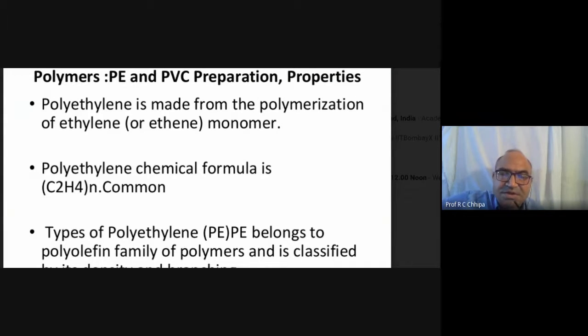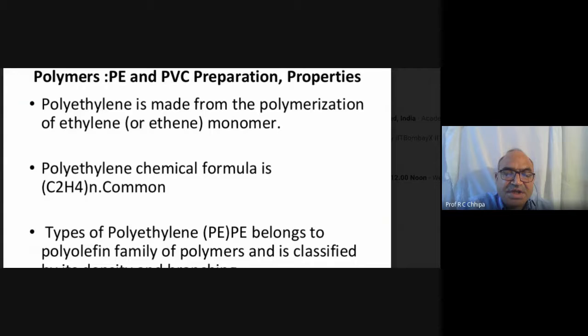We have already discussed PVC, how PVC is formed, how PVC can be generated in the laboratory, and how PVC can have certain materials added which are responsible for giving a very advanced material. Now we have to come towards ethylene, the polymerization of ethylene. Ethylene itself undergoes the process of polymerization. We have already discussed polyethylene, the chemical formula is C2H4 in common.